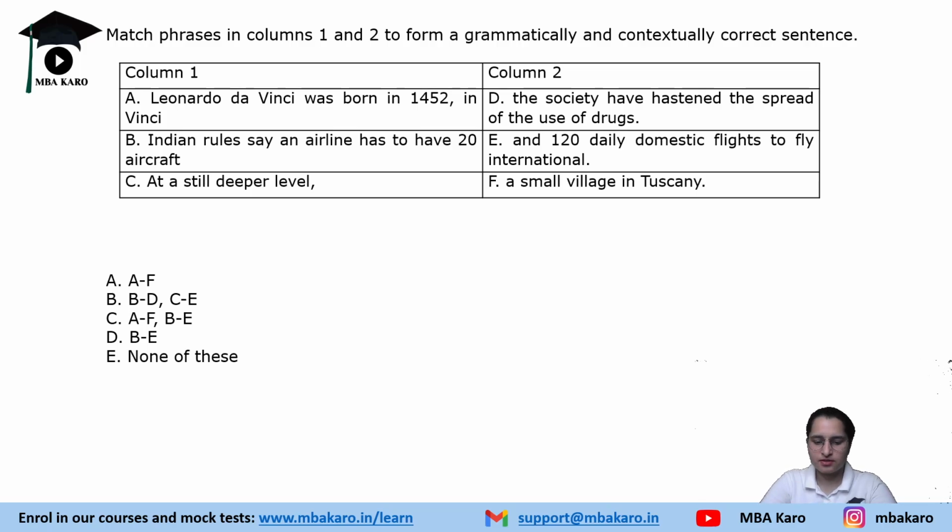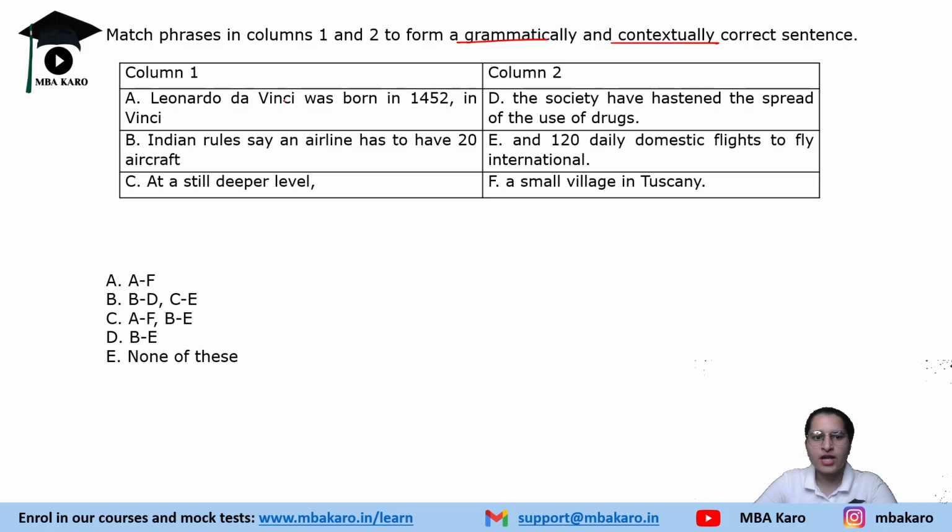Next. Now, here what we have to do is match phrases in column 1 and 2 to form a grammatically and contextually correct sentence. You have to understand this very carefully. The sentence has to be grammatically and contextually correct. Okay?